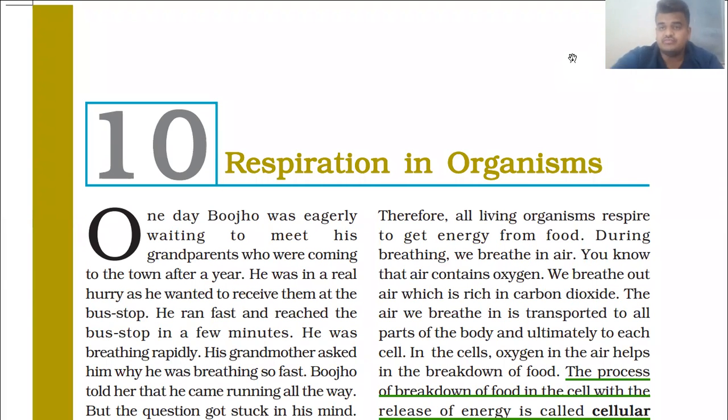In the last session, we completed the chapter Reproduction in Plants. I mean to say, mainly revision. We completed the revision of the whole chapter, the whole chapter on reproduction in plants. So now we are going to start our new chapter, that is Respiration in Organisms.